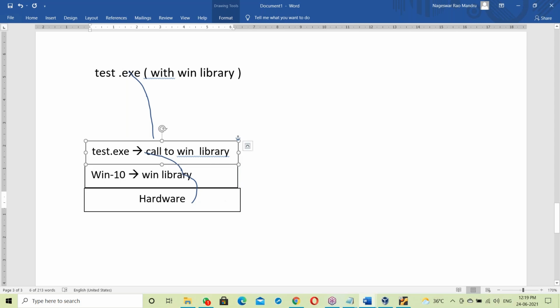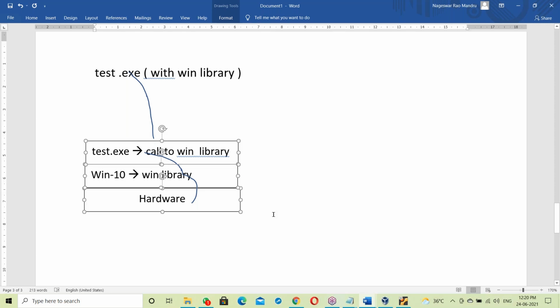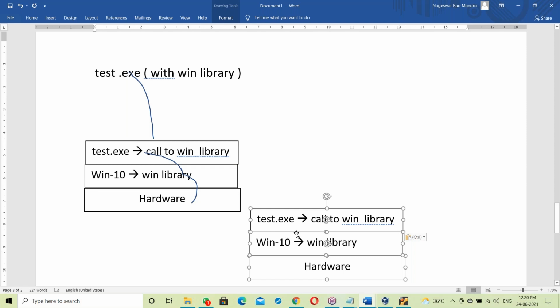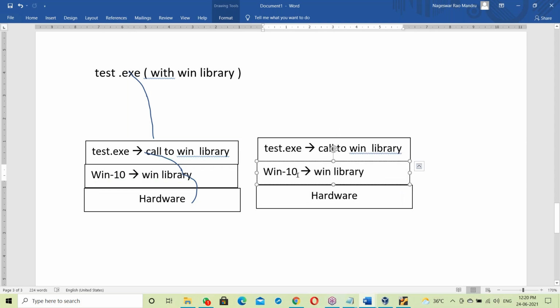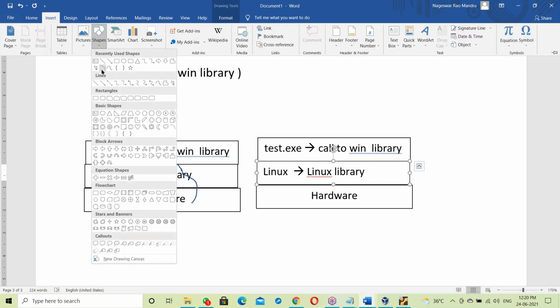Okay, same exe file. Let us see another platform, maybe the Linux platform. What happens here? It's a Linux base with the Linux library. How does this work? Now see the test.exe file.